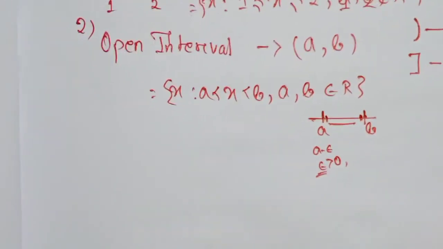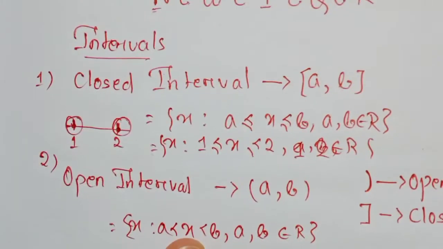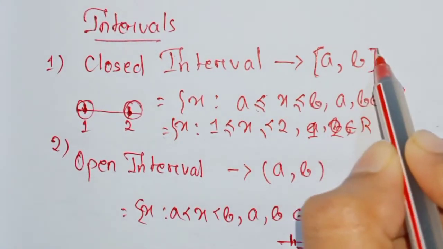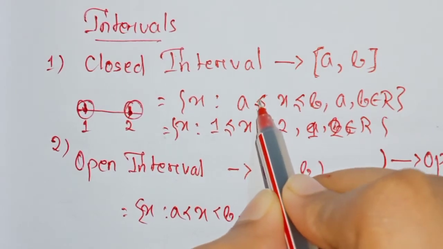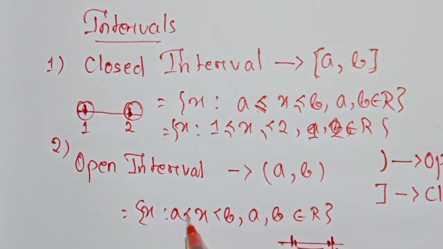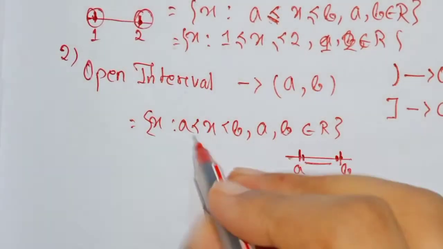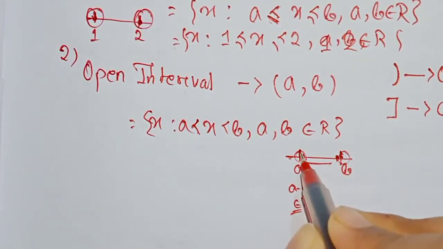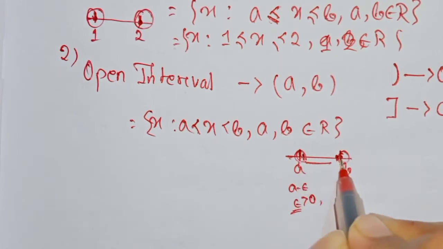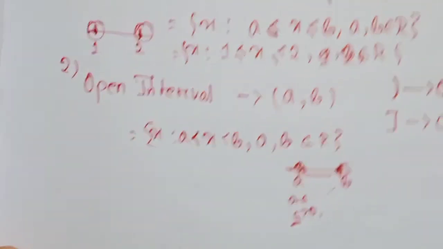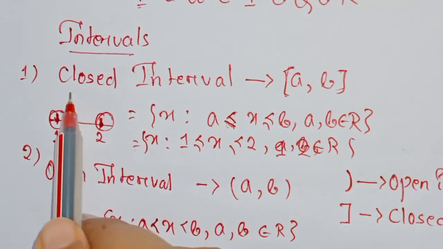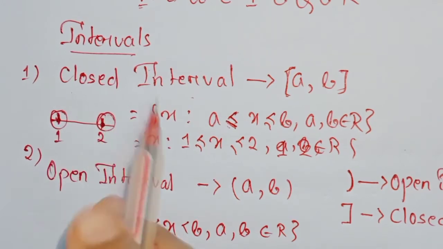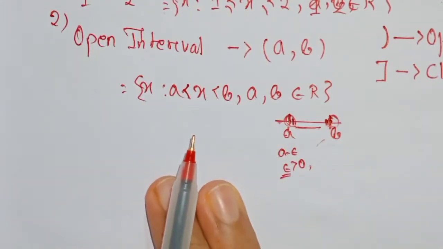Okay, therefore you can see a difference here: when I use a closed interval, I use the symbol greater than or equal to, but in an open interval only greater than. That is because in an open interval the starting point and ending point, a and b, are not included in the set, but in the case of a closed interval, the starting and ending points are included in the set. Okay.